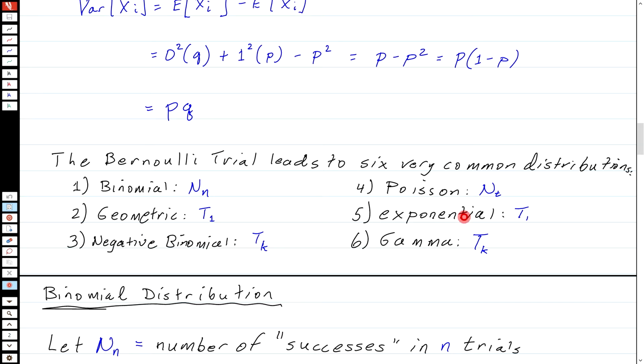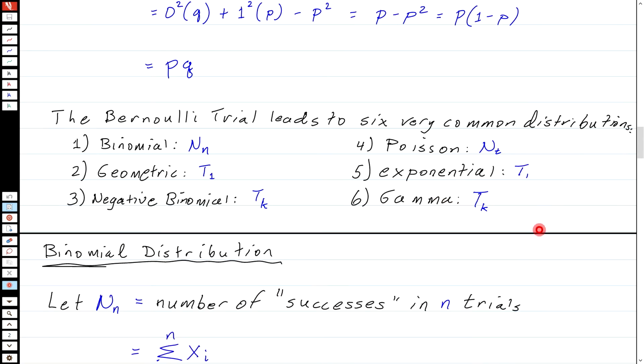It can actually be the time to the next arrival or next success, because again, we're still talking about a sequence of independent trials, so it doesn't matter when you start looking. This one here will be the time until the next success or next arrival. And then the gamma is the analogy to negative binomial. We'll also call that T sub k, and this is the time now to the kth success or kth arrival. Anyhow, we'll look at all these 6 distributions in more detail in this lecture.